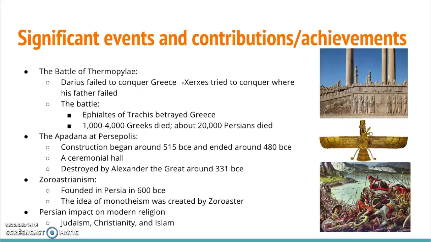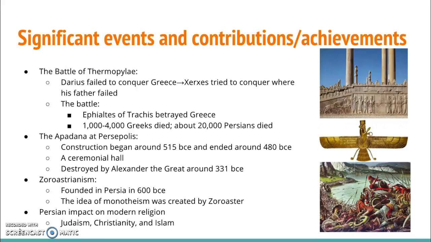And then also there was an Apadana that was built in Persepolis. It began being built around 515 BCE, and it was finished in around 480. It was basically a ceremonial hall, but it was destroyed by Alexander the Great.